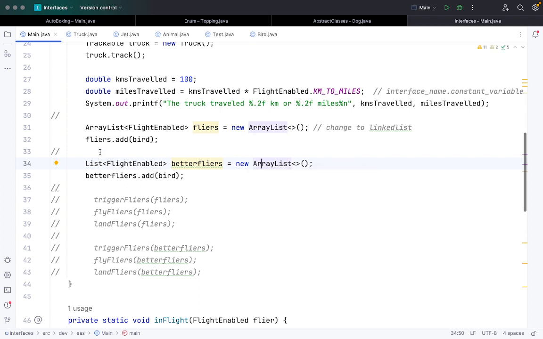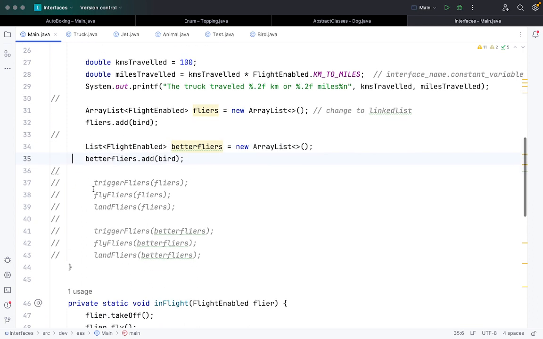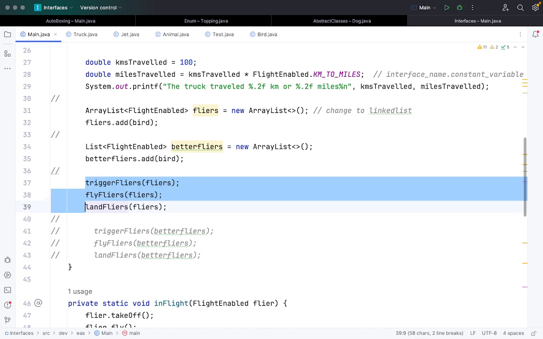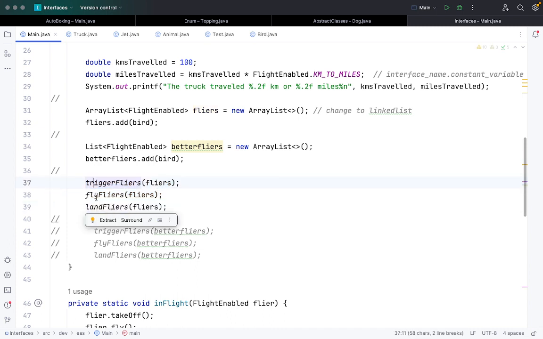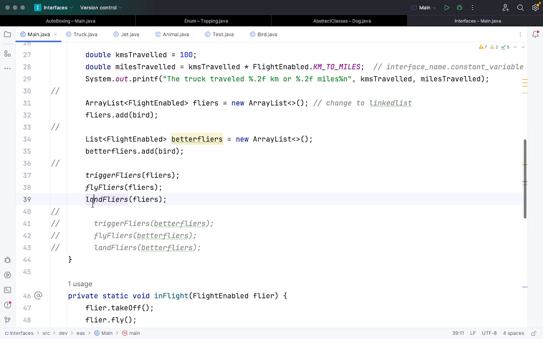And also we're creating a list object. I'm just trying to show two different ways of storing a particular object in an ArrayList, either using an ArrayList or using a List reference variable. So we have flyers and butterflies. Now if I try to run this code, that is triggerFlyers, flyFlyers and landFlyers, whatever values are present in the ArrayList, it will invoke these three functions.